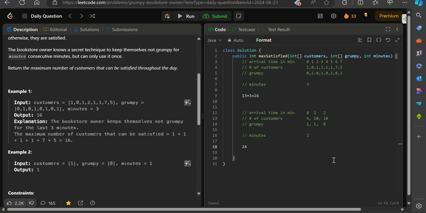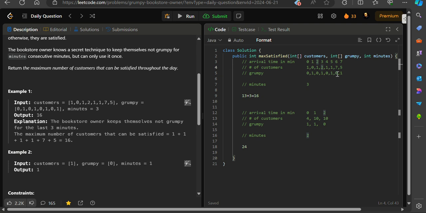correct answer. So what we can do is, just like any other sliding window, we can have a sliding window of size 3 and try to know how many unsatisfied customers we have within this size. For example, in the earlier test case, in the first subarray of size 3, the owner was grumpy for this instant, and there were zero customers that were unhappy, right? In the second instant of time, that is this one, the book owner was grumpy for this one and this one, and the number of customers that were unsatisfied was 2, so it was 2.